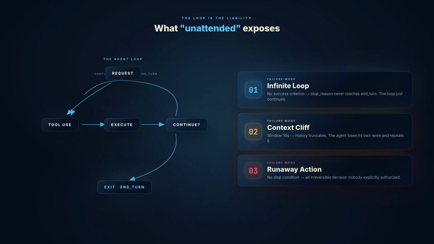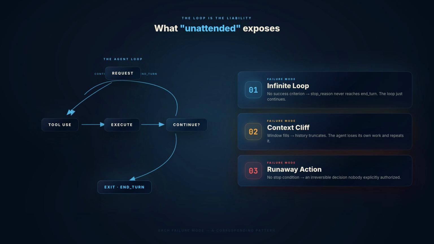The third is the runaway action. The agent, still running with no stop condition, reaches a decision point in the task and makes an irreversible choice nobody explicitly authorized. Not malicious. Just outside the scope anyone thought to guard. These are not edge cases. They are what every long-running autonomous agent eventually hits unless you design for them first.